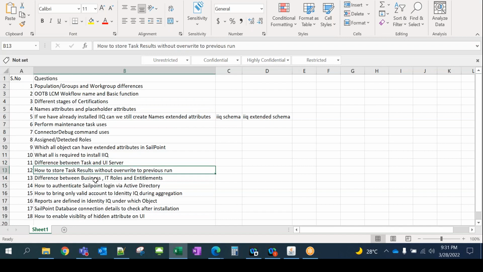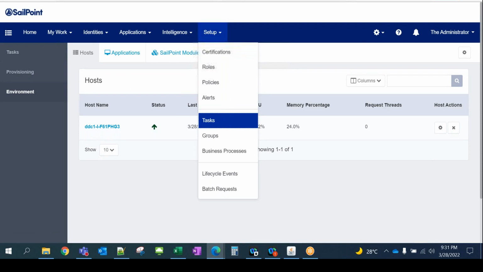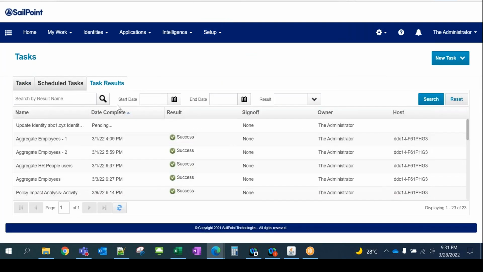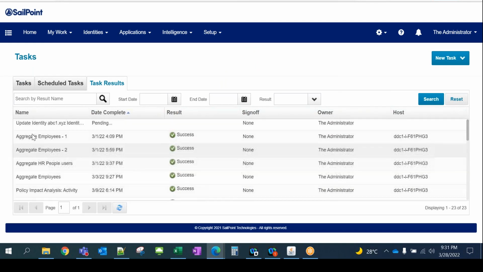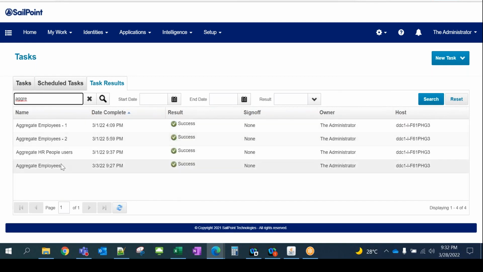Next is how to store task results without overriding the previous run. When the last run happened, you don't want to override that result, but you want to store the new one separately. Here, if you see the task, under task result, aggregate employee 1 and 2. Let me show you, aggregation 1, 2, and this one, all these 3 occurrences you can see. As soon as I run this task again, aggregate employee, you're going to see 1, 2, 3, and this one. So you have access to see the previous occurrences as well. It's not going to override this one.